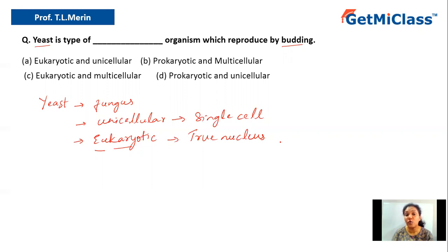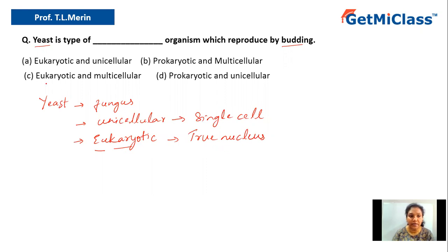Whereas in case of prokaryotic organisms, which are nothing but the primitive organism like bacteria, they don't have a membrane bound nucleus. They have free genetic material in the cytoplasm that is called as nucleoid. Whereas yeast, though it is unicellular, is eukaryotic because it has true nucleus with all intact structures. Okay, so the genetic material is present within the nuclear membrane.